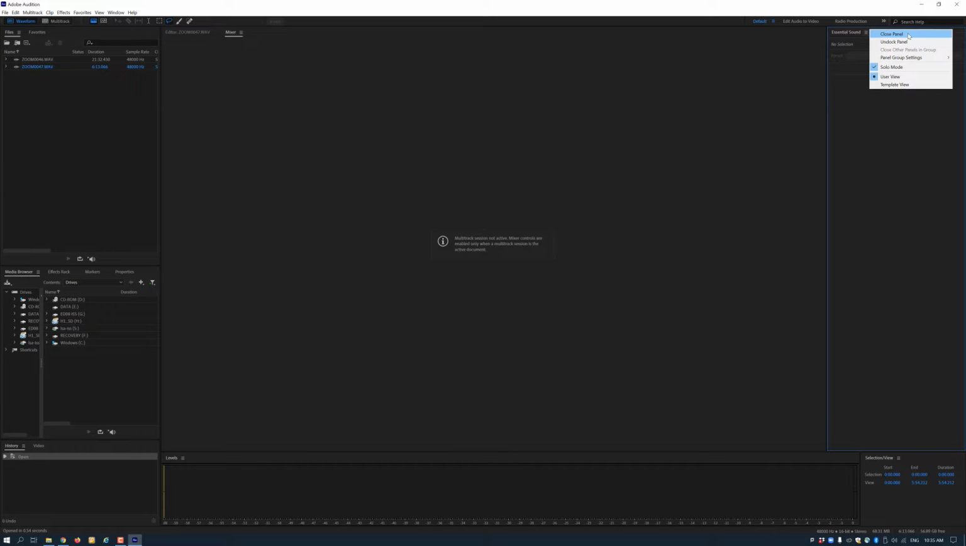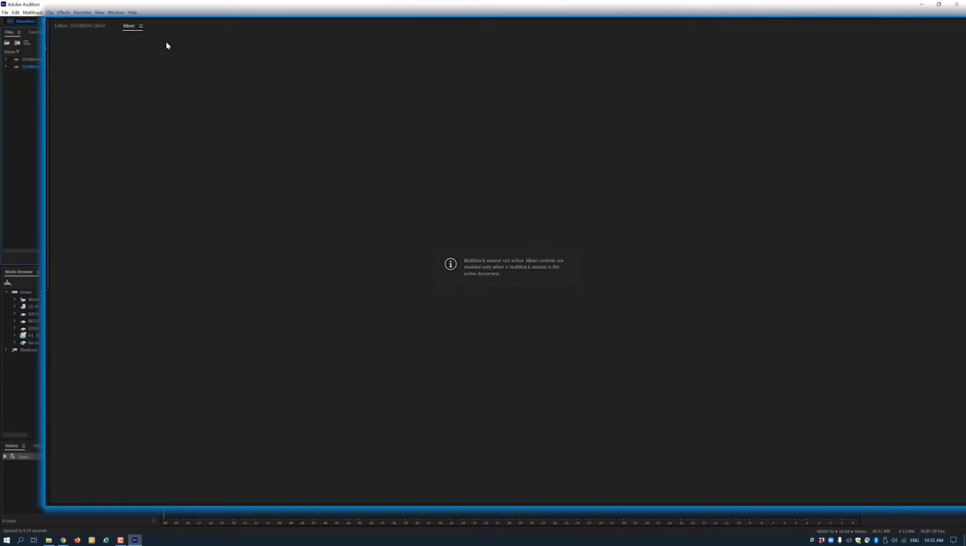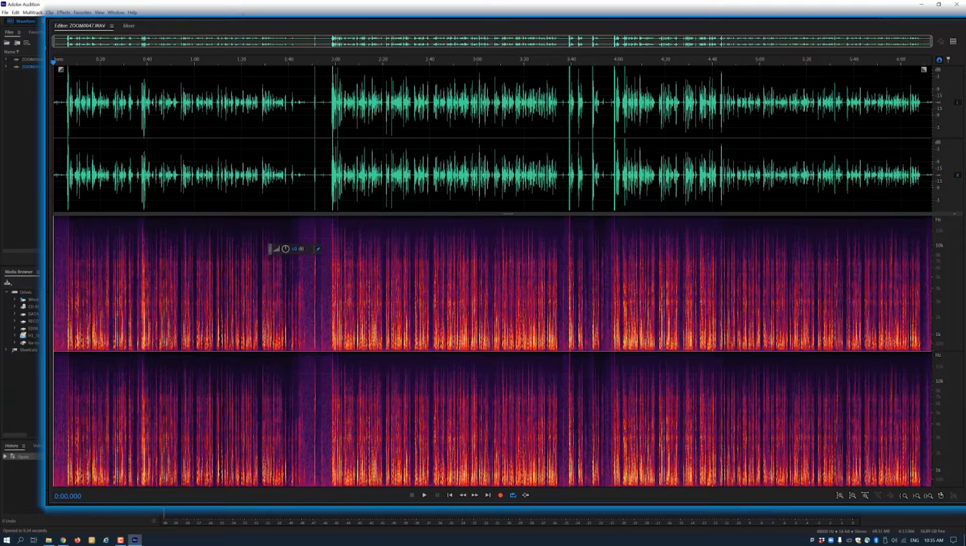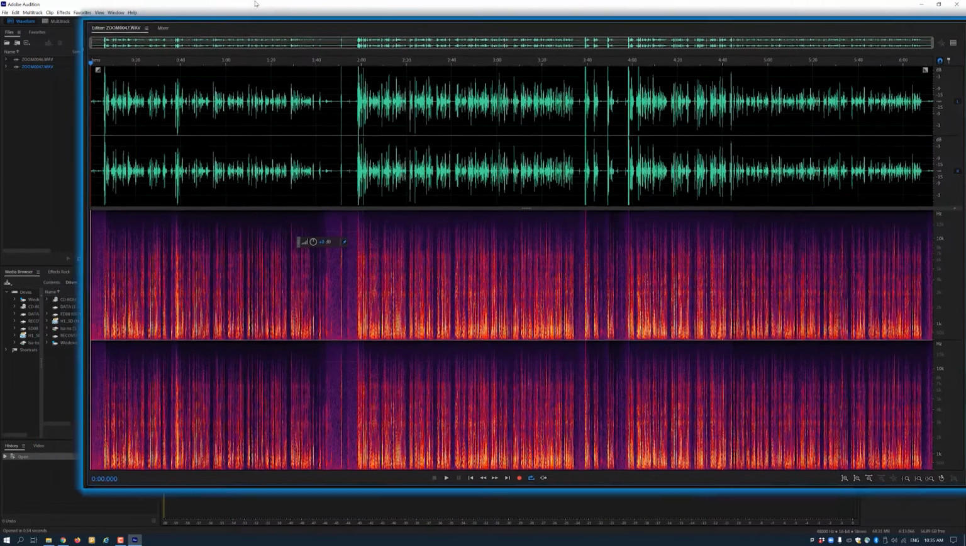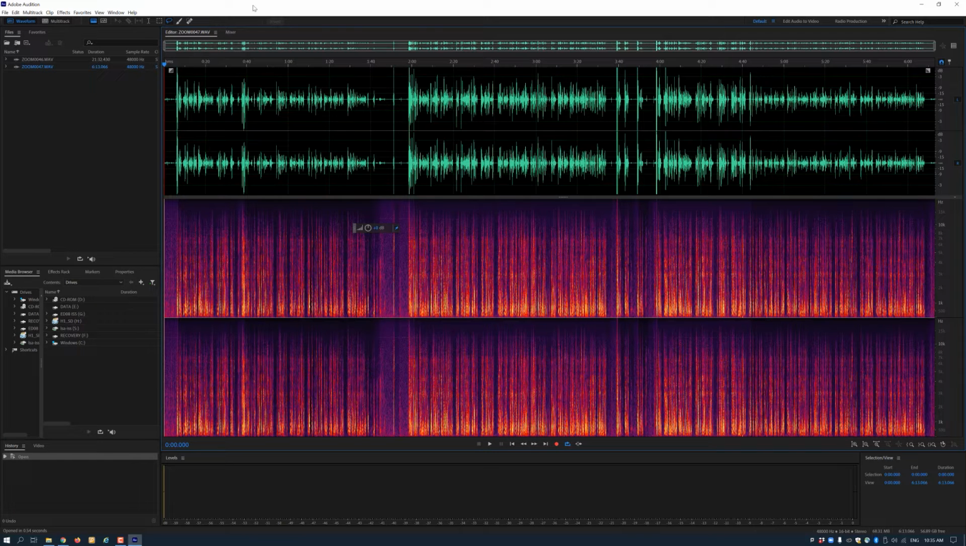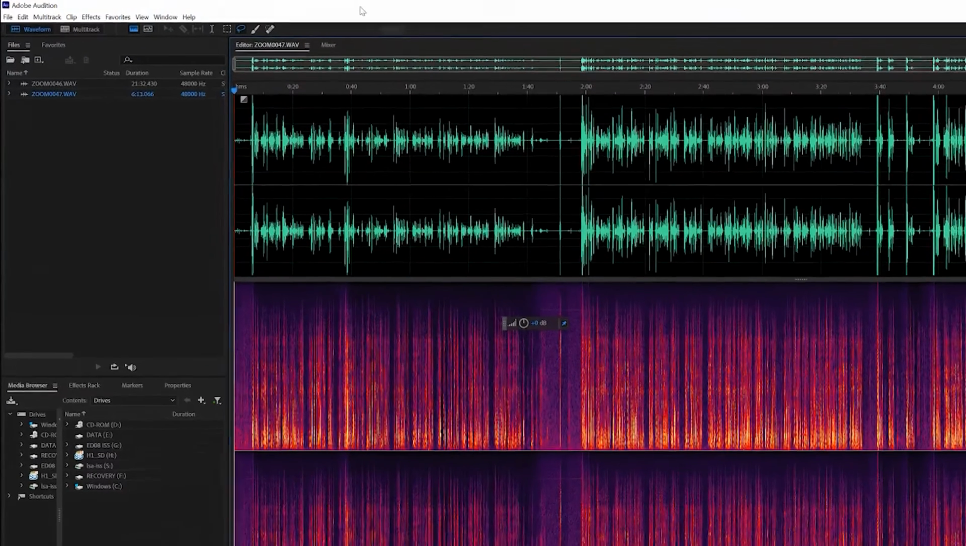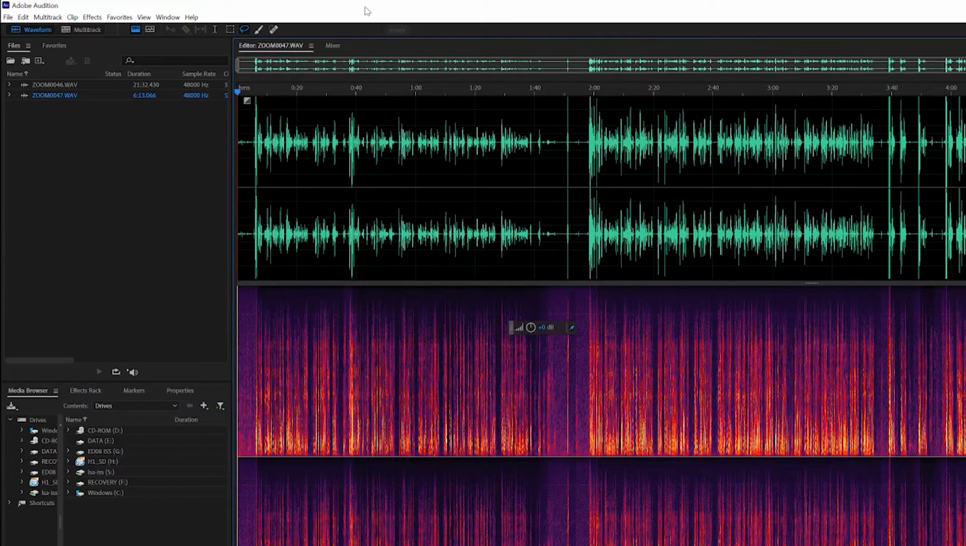And lastly, but probably most important, we have the editor. The editor is where you'll be able to add cuts, fades, volume adjustments, and effects to your audio. So now that you see what each panel does, let's begin our edit. We're going to switch over to the multi-track view by clicking on the multi-track button in the top left of the program.